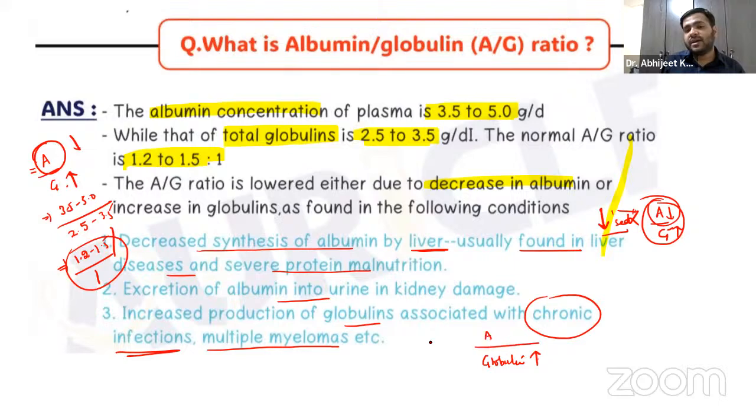So what happened to the A by G ratio? If it is low, it means that the globulin production has increased. Reciprocally, if globulin is increasing, the A by G ratio will decrease, and that's associated with the disorder that you have to remember here. That's an important part of the exam: multiple myeloma, guys, right?